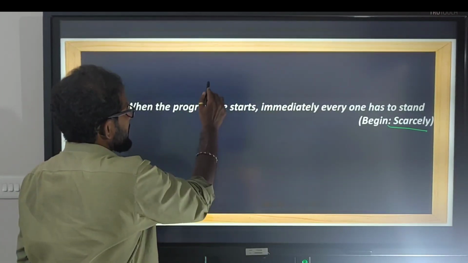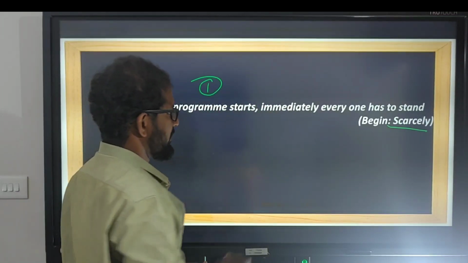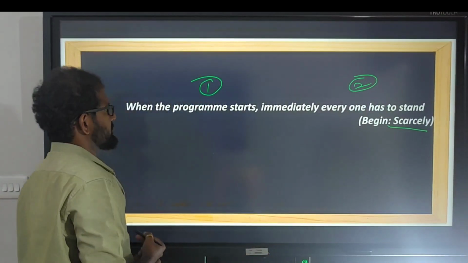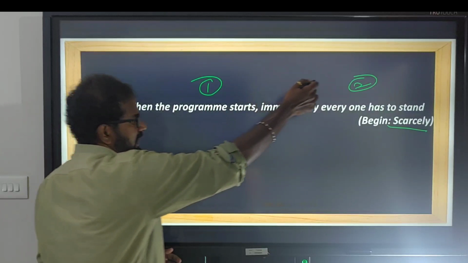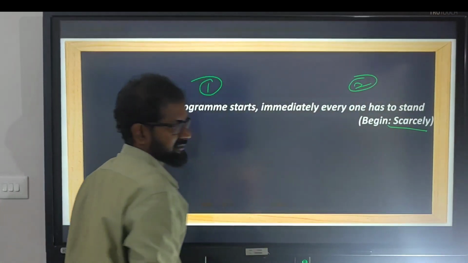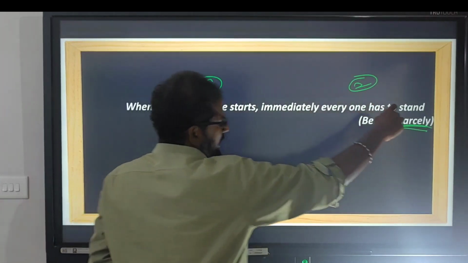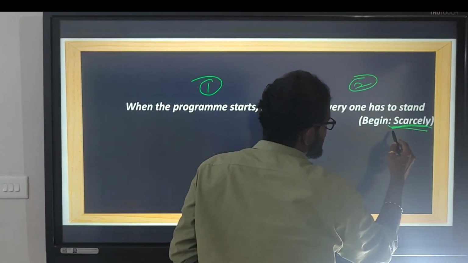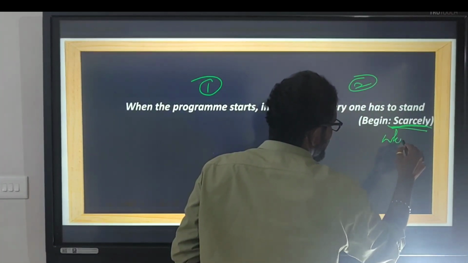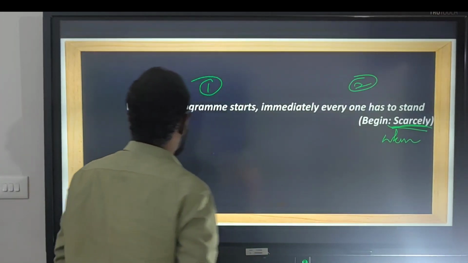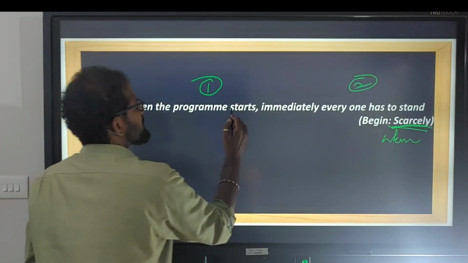The program starts is the first. Everyone has to stand is the second. Now we need to combine with scarcely, and the conjunction we use with scarcely is when or before.